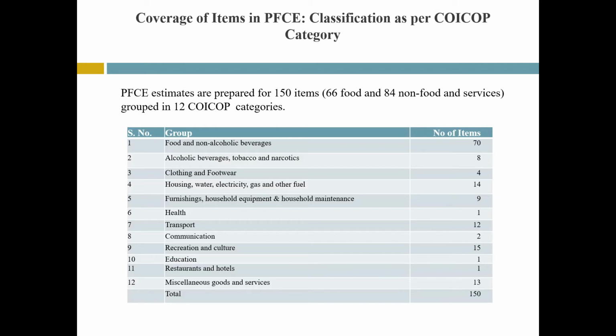There are 14 main categories in COICOP. The first 12 relate to total individual consumption expenditure of households. The last two are related to the part of consumption expenditure of non-profit institutions serving household and general government that are treated as social transfers in kind. Taken together, these 14 categories represent actual final consumption by households. In our national accounts, PFC estimates are being prepared for 150 items, 66 food items and 84 non-food items and services, which are grouped in 12 COICOP categories. These categories are as follows.